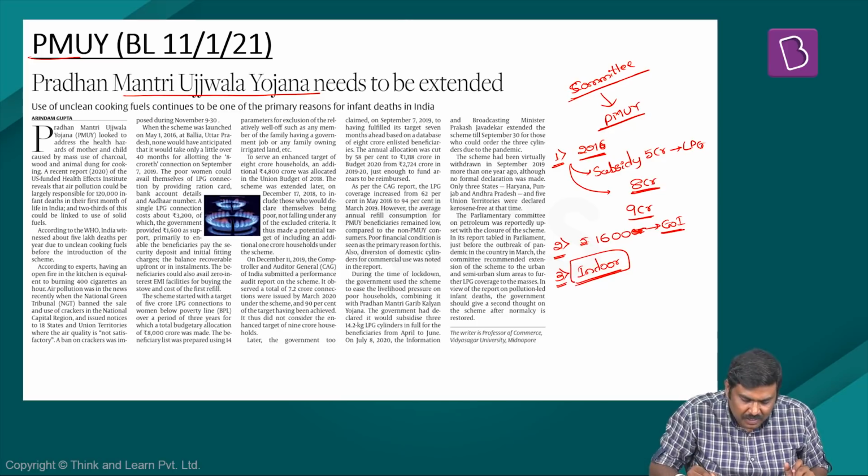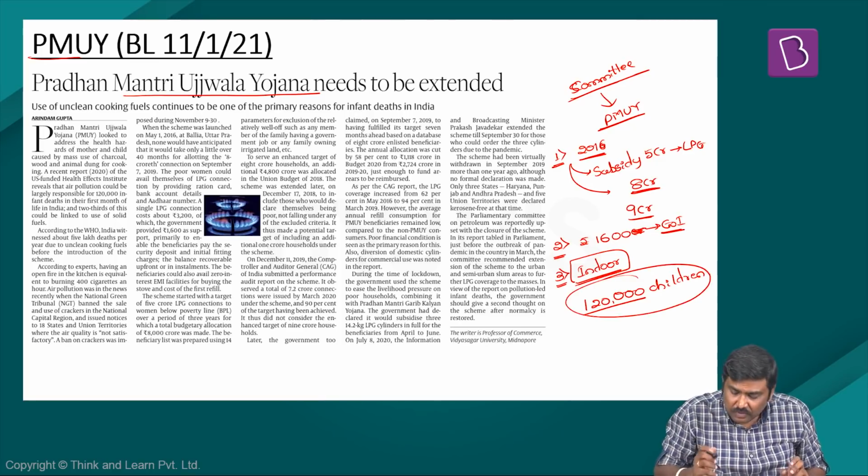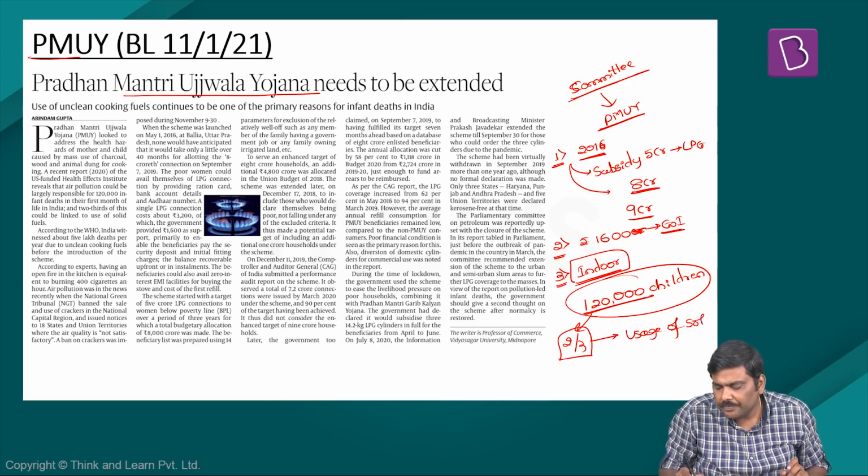As per this article, in India, air pollution is responsible for 120,000 children dying in their first month. And out of this 120,000, two-thirds of the deaths are because of the usage of solid fuels.